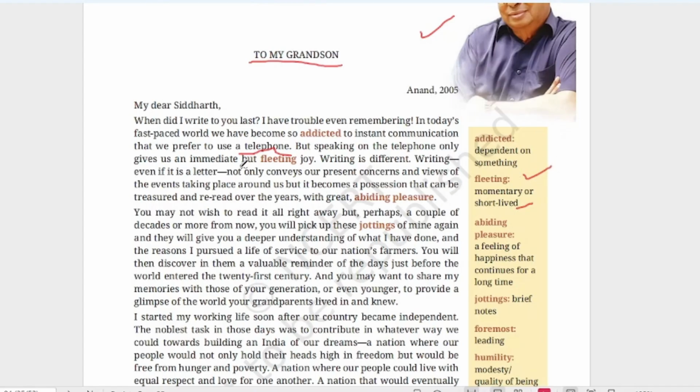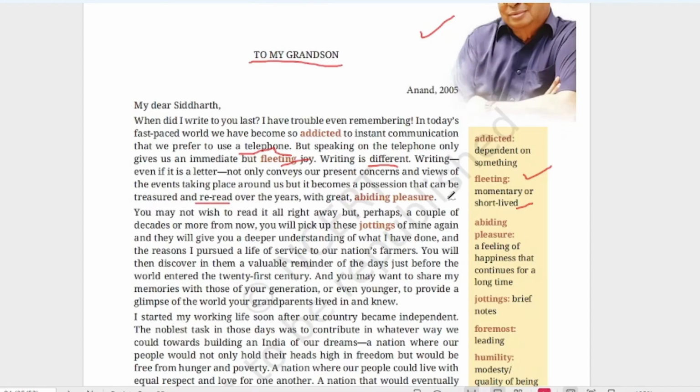So he's saying that talking on the telephone is a fleeting joy. Writing is different, so he prefers writing. Here he says that talking on a phone is a fleeting joy, but writing is different. Writing, even if it is a letter, not only conveys our present concerns and views of the events taking place around us, but it becomes a possession that can be treasured and reread over the years with great abiding pleasure.